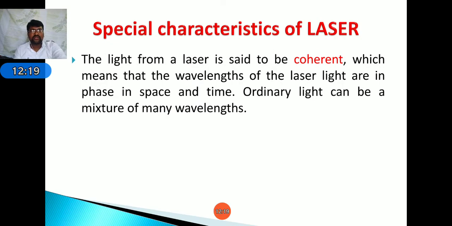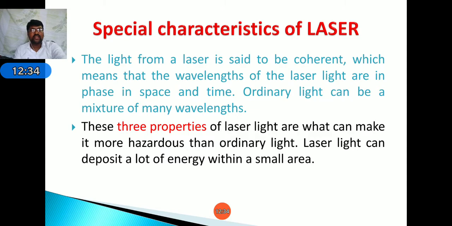Next, the light from a laser is said to be coherent, which means the wavelengths of the light are in one phase in space and time. Ordinary light can be a mixture of many wavelengths. These three properties of laser light are what can make it more hazardous than ordinary light. Laser light can deposit a lot of energy within a small area.